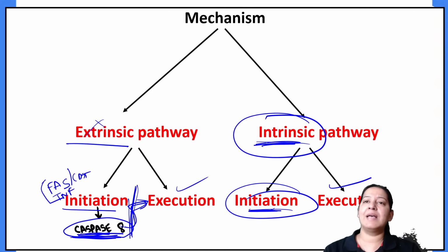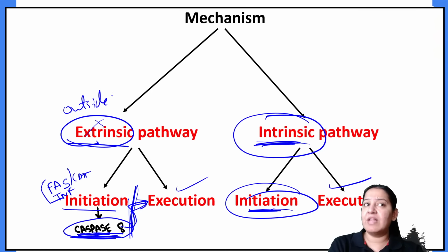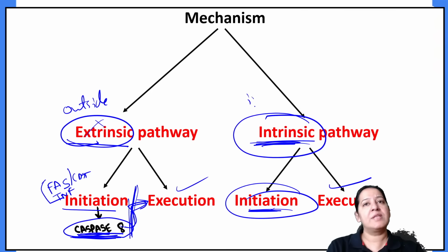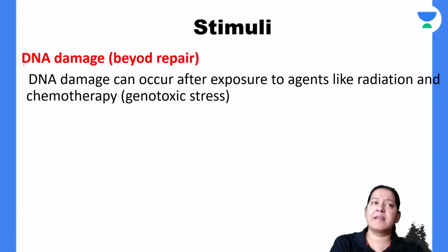Now, as here it is the extrinsic pathway, the signal was coming from outside in the form of the ligand. Here it is intrinsic, so the signal will come from inside, from the DNA. So here the signal is DNA damage.